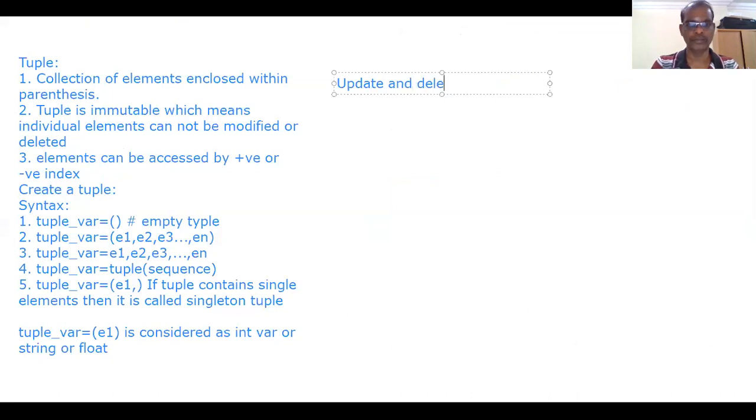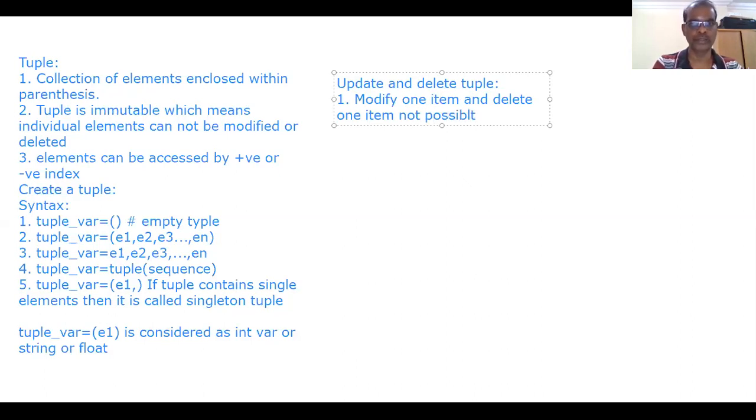Update and delete tuple. Modify one item and delete one item: not possible in tuple. In a tuple, it is not possible to modify or delete a single item.